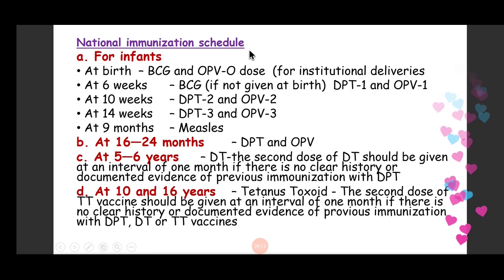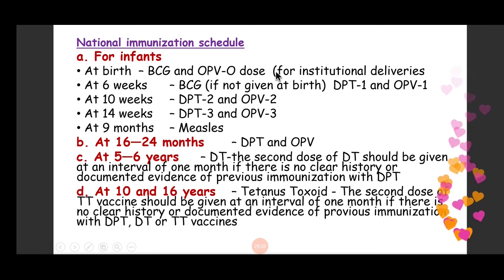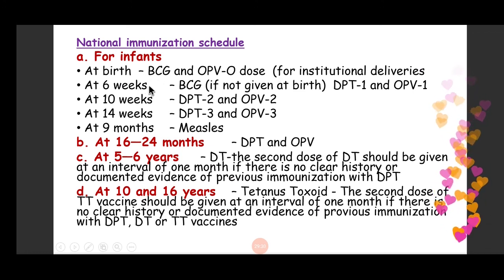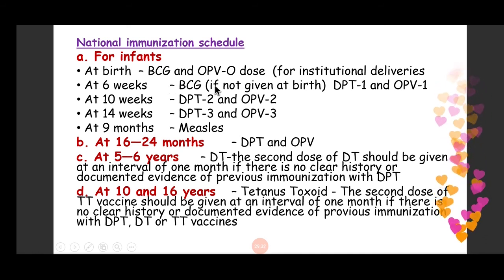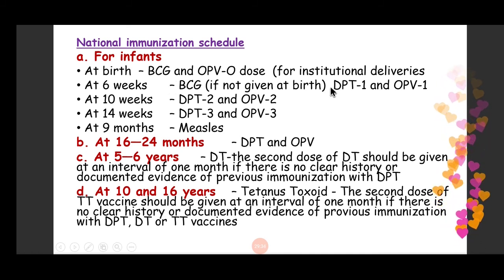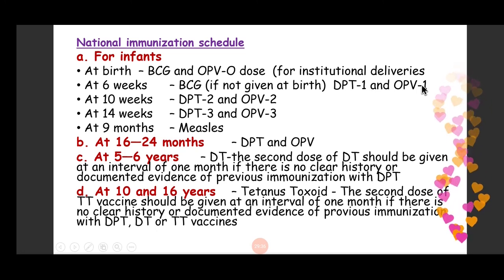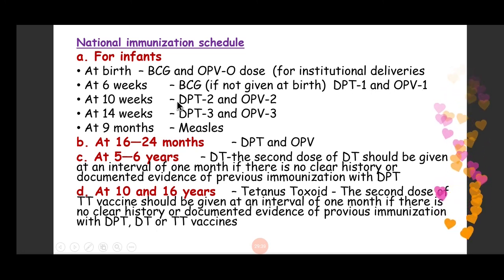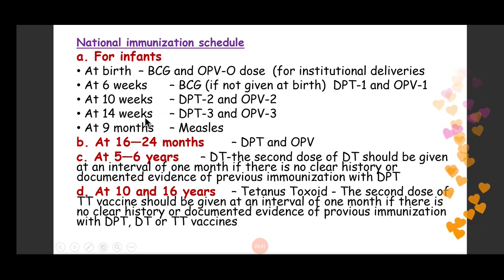In the Indian National Immunization Schedule, we give BCG and OPV at birth. At 6 weeks we give BCG if not given at birth, and the first dose of DPT and OPV, and we repeat this DPT and OPV at the 10th week and at the 14th week.